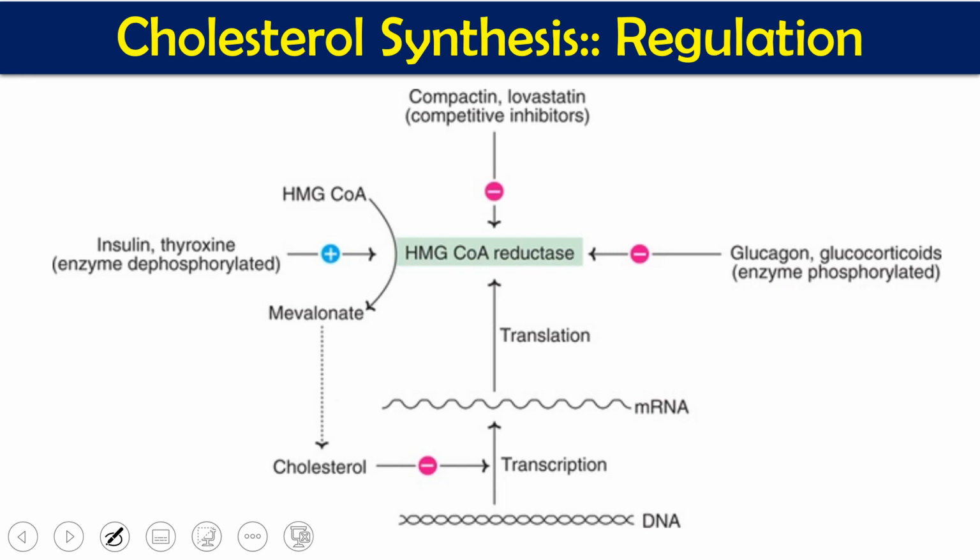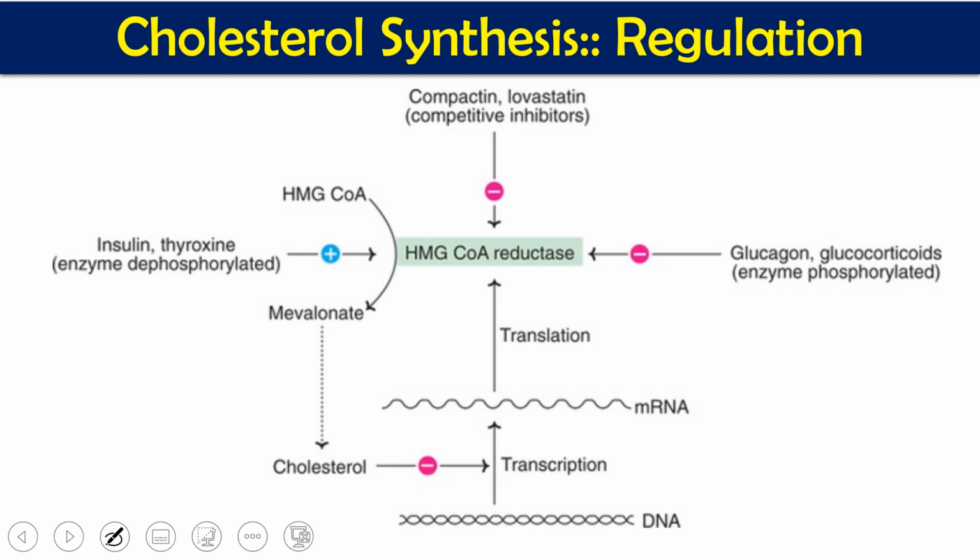Compactin and lovastatin are competitive inhibitors of HMG coenzyme A reductase, meaning they compete for the binding site of HMG coenzyme A on this enzyme. Roughly a 50 to 60% decrease in serum cholesterol levels has been reported when both drugs are used together. So these are three different ways by which it is regulated.